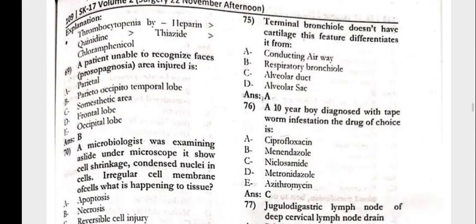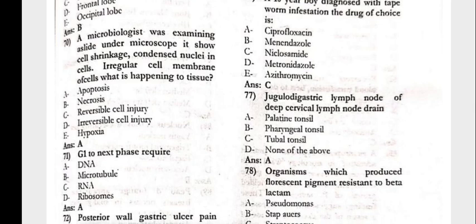Next, the terminal bronchiole does not have the cartilage. This feature differentiates it from the conducting airways. A 10-year-old boy diagnosed with the tapeworm infestation, the drug of choice would be the niclosamide. Jugulo-digastric lymph node of the deep cervical lymph node drain into the palatine tonsil.